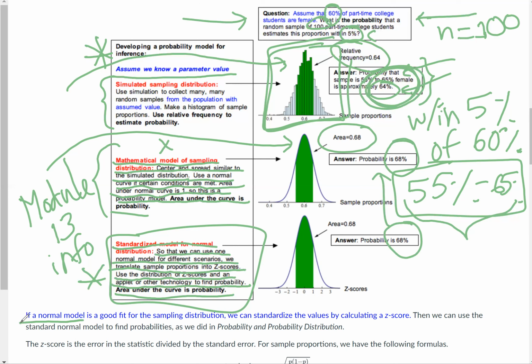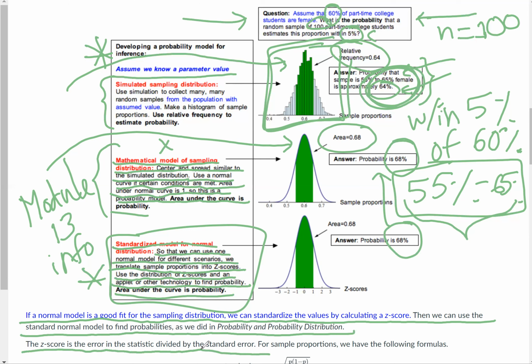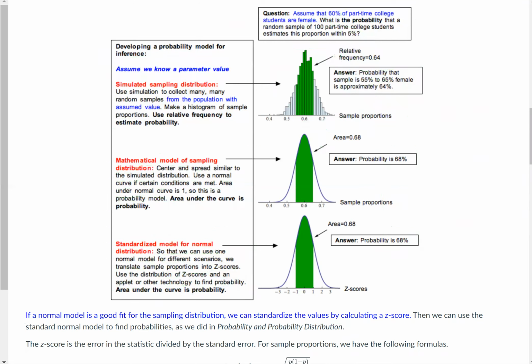If a normal model is a good fit for the sampling distribution, we can standardize the values by calculating z-scores. Then we can use the standard normal model to find probabilities, as we did in probability and probability distribution. The z-score is the error in the statistic divided by the standard error. For sample proportions, we have the following formulas. Okay, let's go look at those.